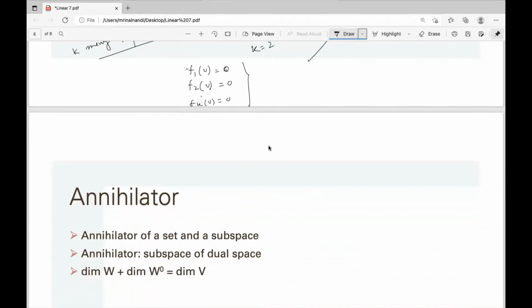Annihilator of a set. First fix a set, it is a set, may not be a subspace. What is the annihilator? First, take a linear functional such that f x equal to 0 for all x.